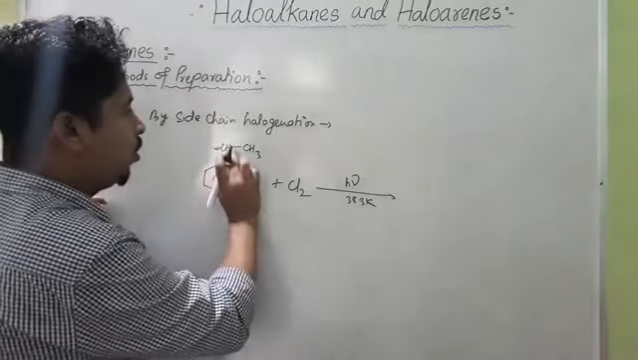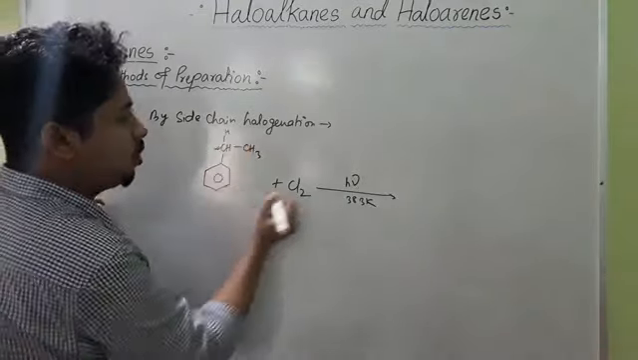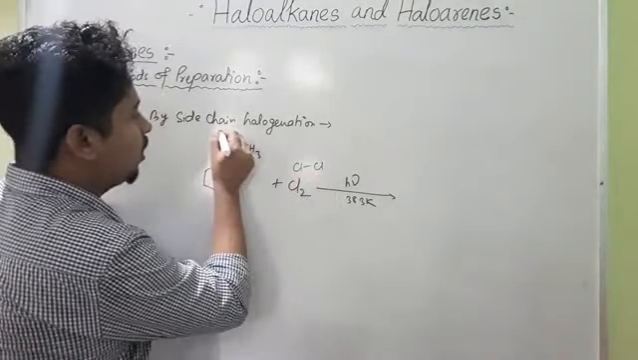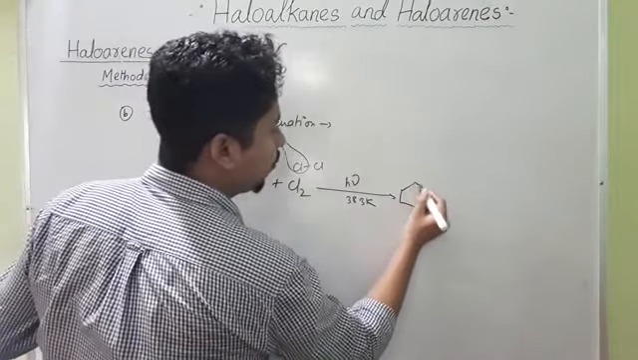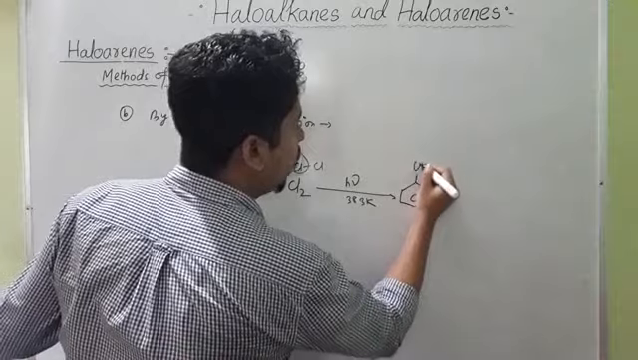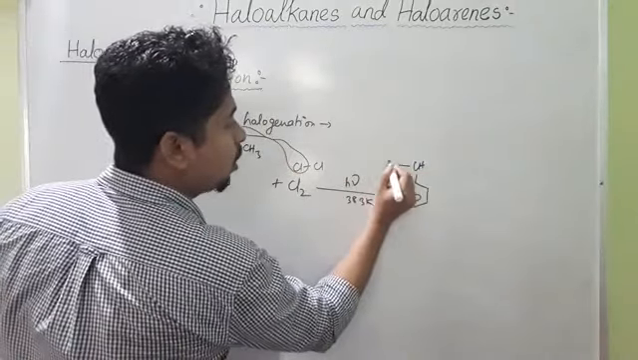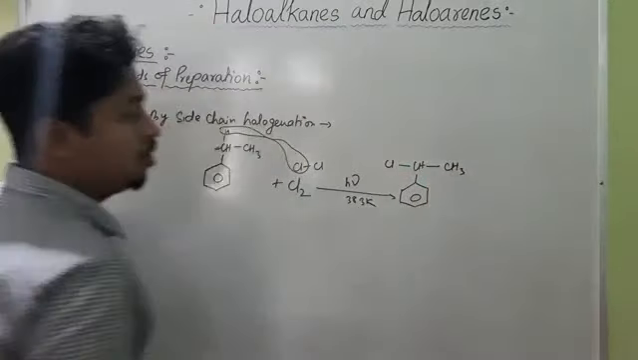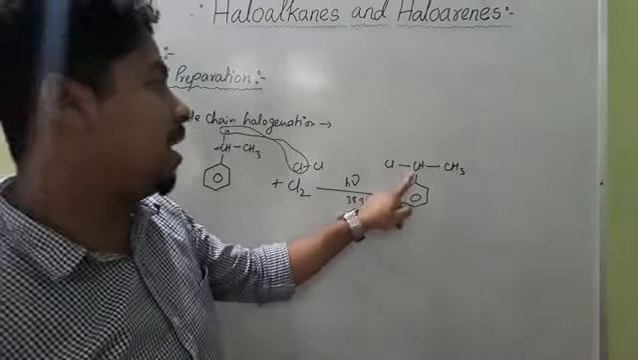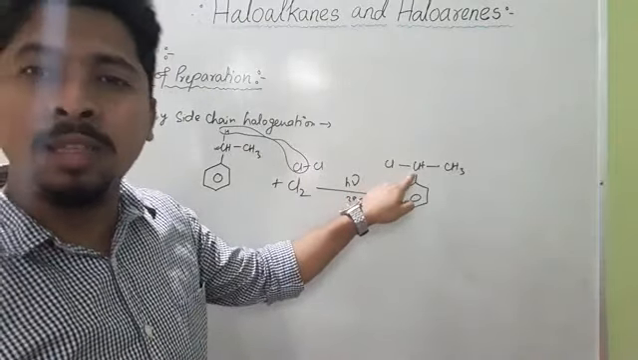So what can we write? This CH2 we can write as CH bond H, and Cl2 as Cl bond Cl. So HCl will be removed, and we will get benzene group, here you have CH, and this Cl will be substituted, so here Cl, and here you have CH3. This is called benzylic halogenation. Benzylic halogenation means the halogen is substituted on the benzylic carbon.